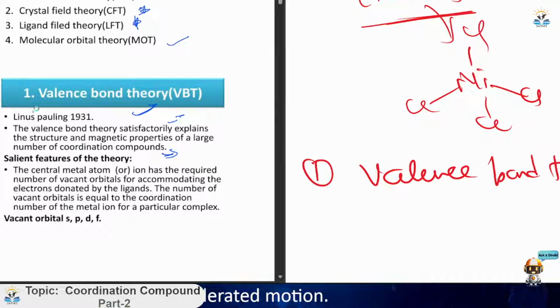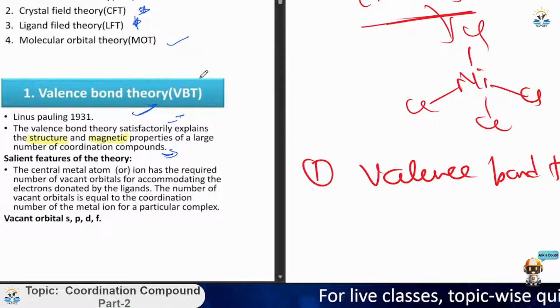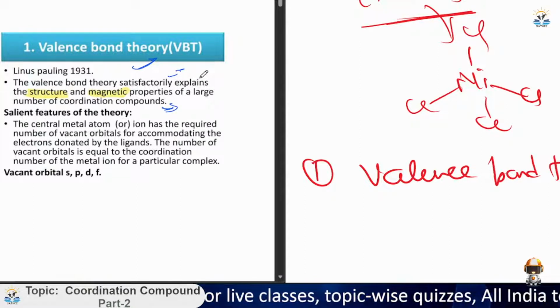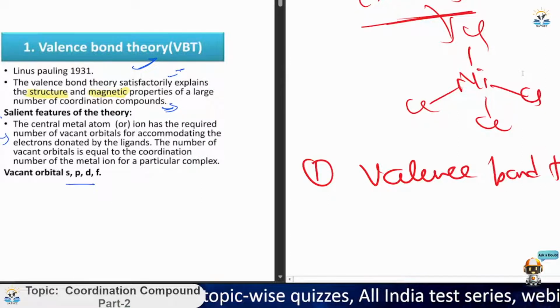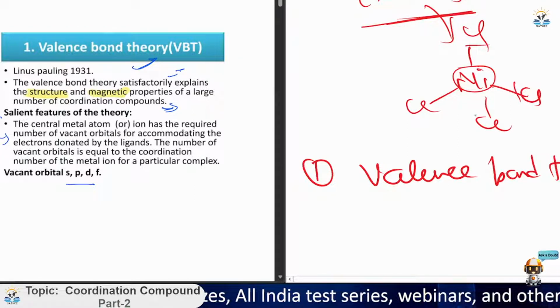Let's move on to some salient features of the theory. The required number of vacant orbitals for accommodating the electrons, that is, vacant s, p, d, f orbitals of the complex. What is this saying? In the complex compound, we have a structure like NiCl4, where Ni is the metal ion and the Cl are ligands.